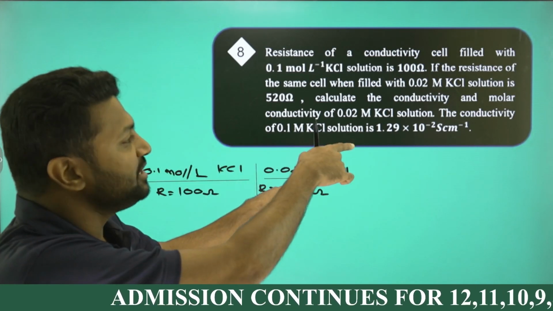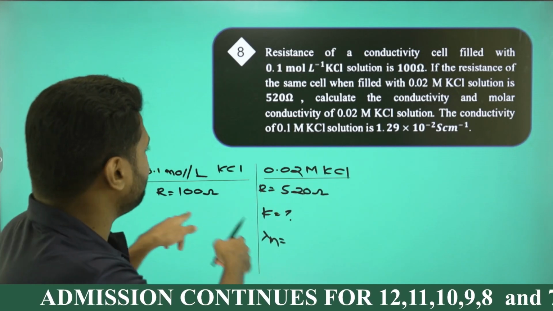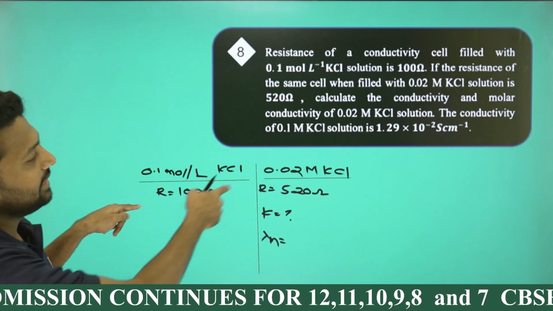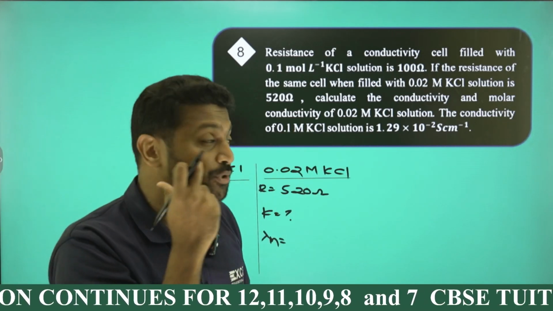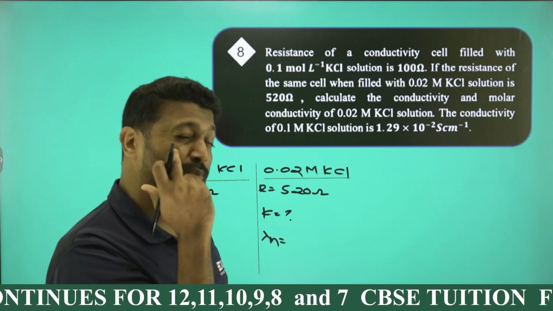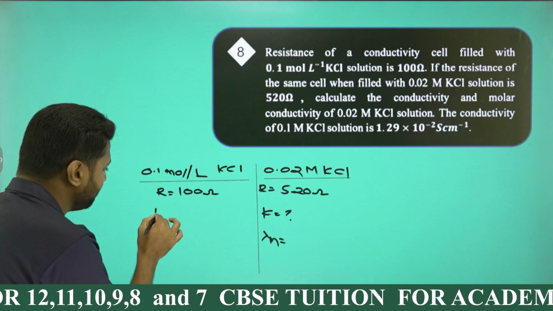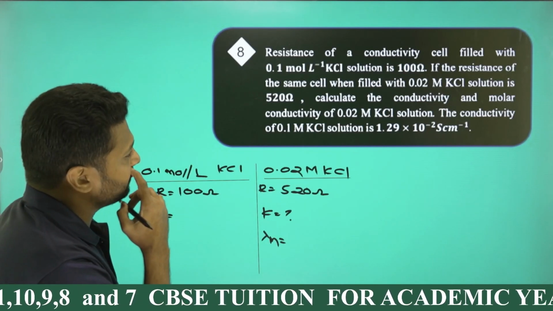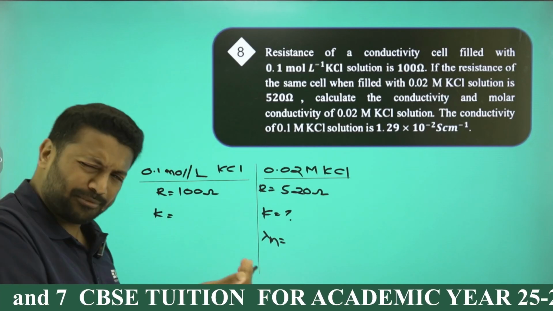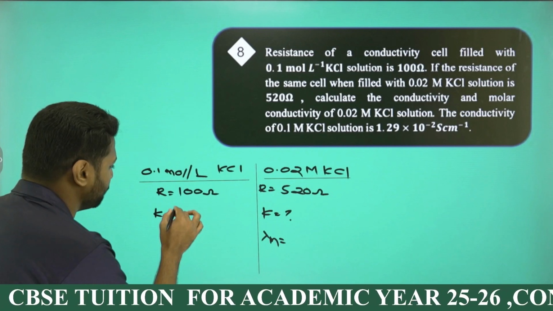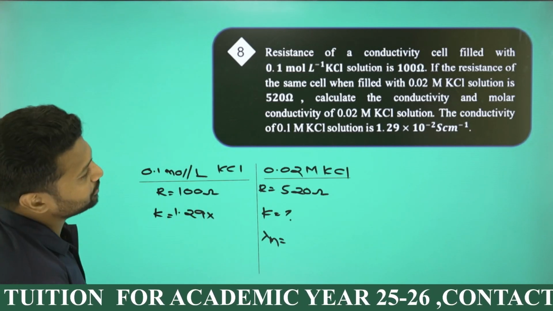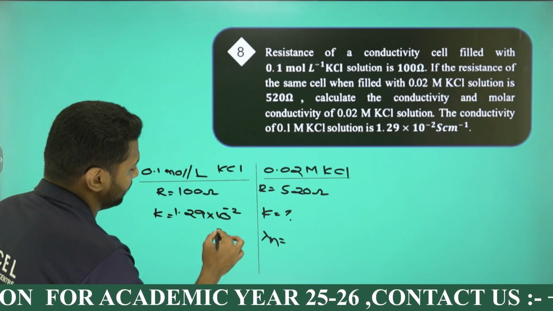The conductivity K of 0.1 mole per liter KCl solution is given to be 1.29 into 10 raised to minus 2 Siemens per centimeter.